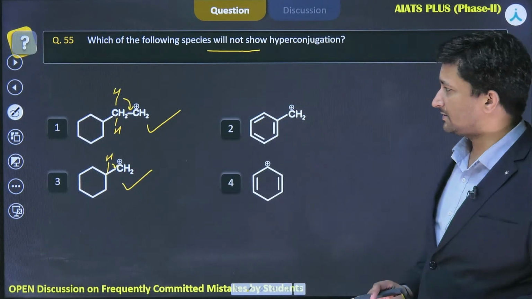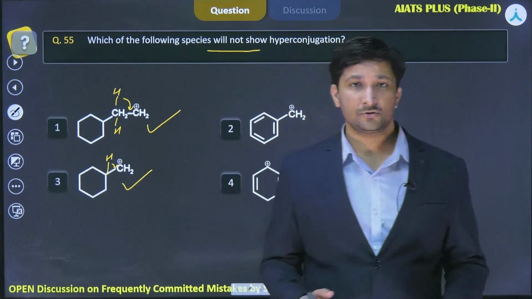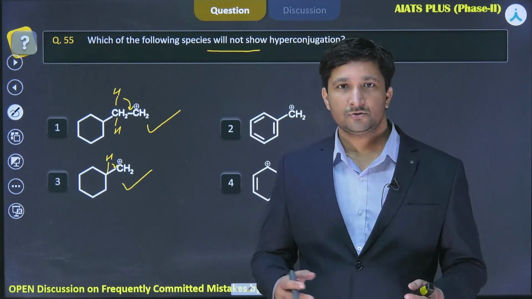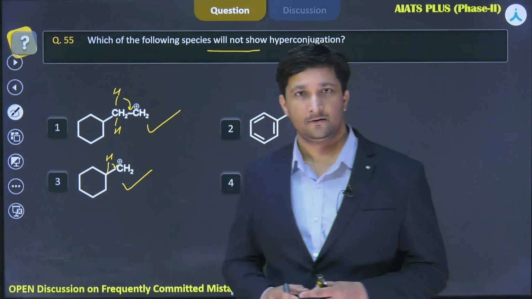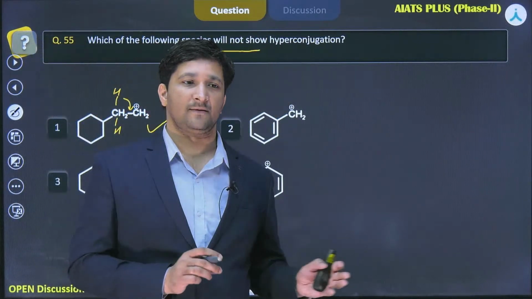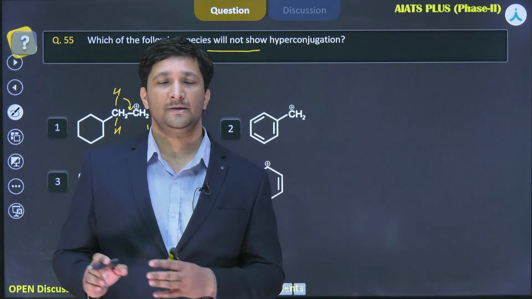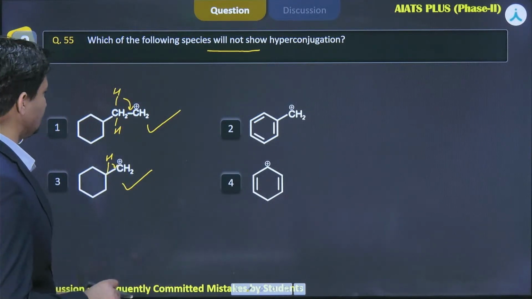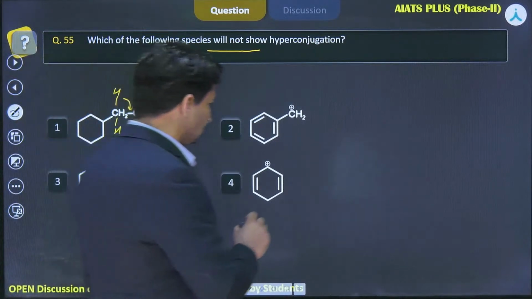Now sometimes students may ask, sir, why is it not possible that carbon, which also has a sigma bond, transfers its electrons? So let me tell you, there is an energy barrier, symmetrical energy should be there. It has been observed that if a carbon hydrogen bond is there, then that will be the easiest to transfer for hyperconjugation. A carbon carbon bond requires some extra energy. Now let's come back to option number 4.